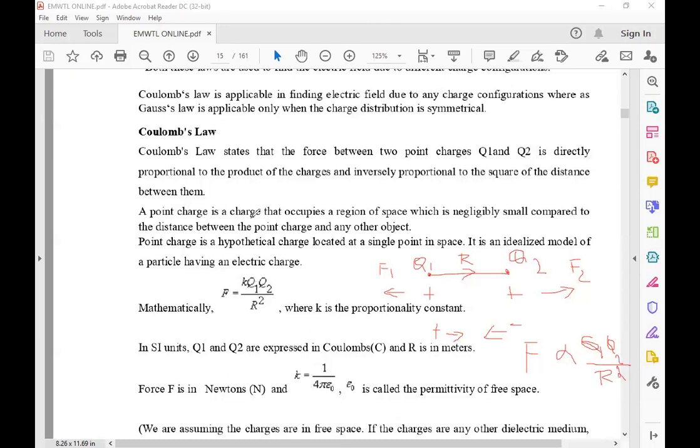A point charge is a charge that occupies a region of space which is negligibly small compared to the distance between the point charge and any other object. The point charge is hypothetically located at a single point in space.